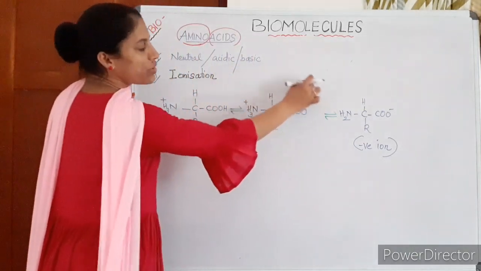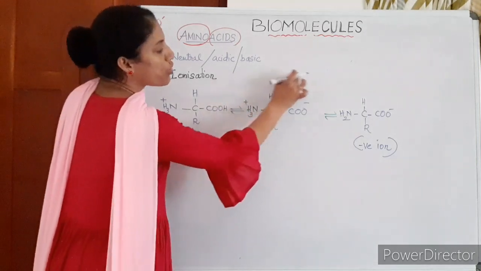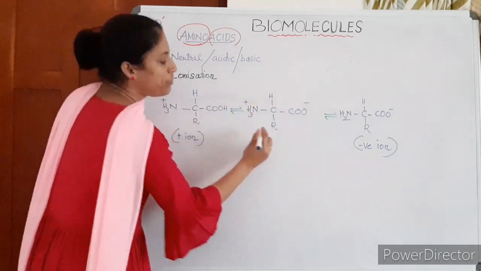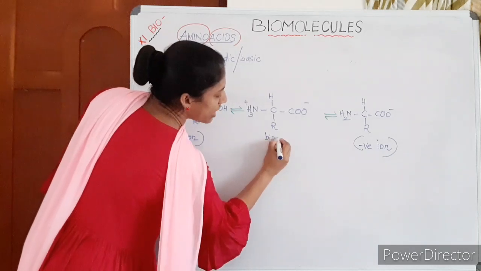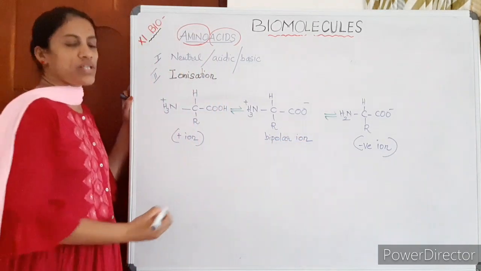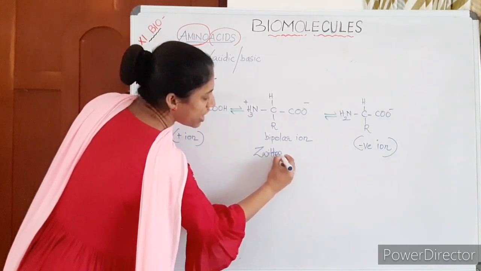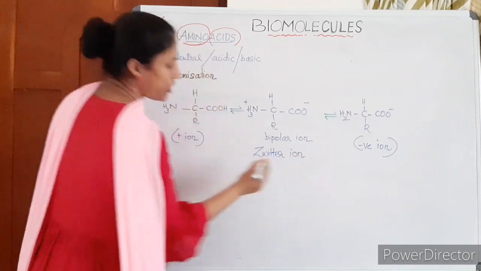Amino acids can also exist under a particular pH as a bipolar ion in which the amino group is ionized and also the carboxyl group is ionized. This ionic form is known as zwitterion.